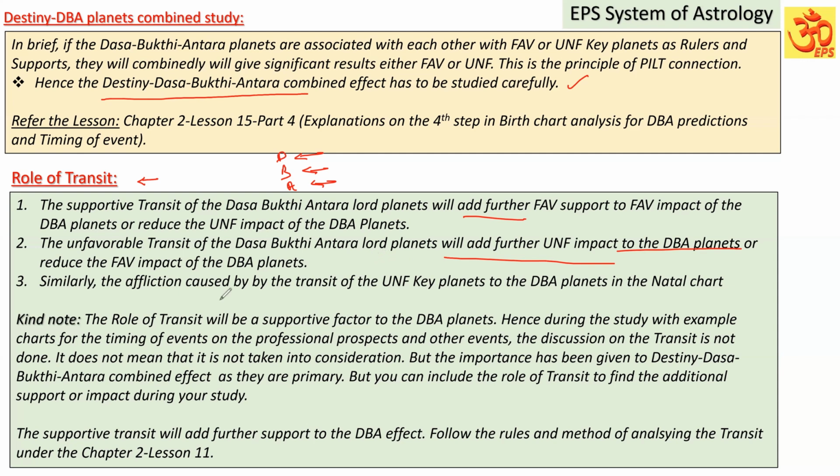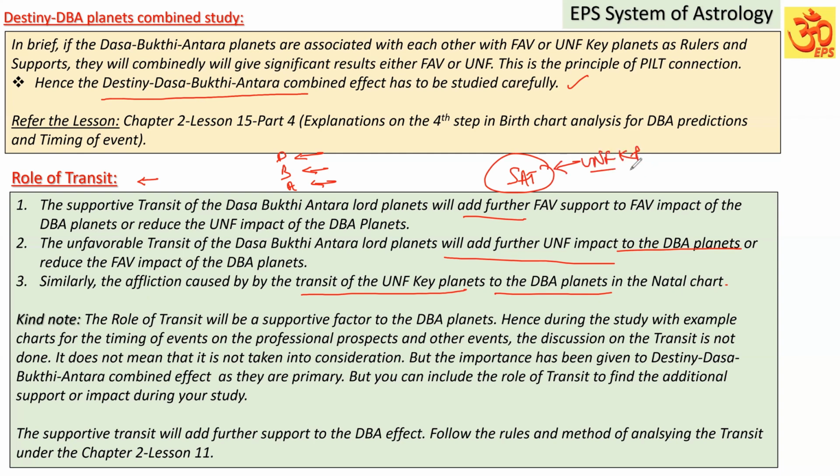Similarly, we can also consider the affliction caused by the transit of the unfavorable key planets to the Dasa Bhukti planets in the natal chart. It means, suppose in one chart, Saturn is the unfavorable key planet in the natal chart.